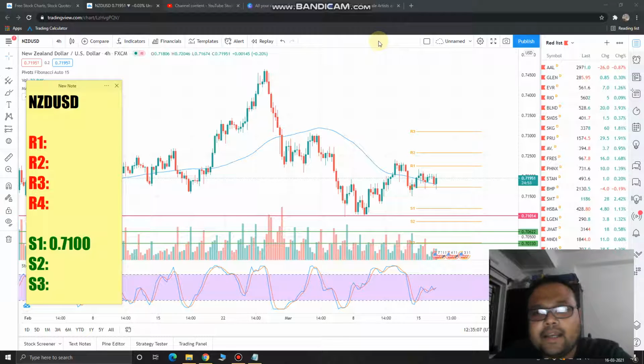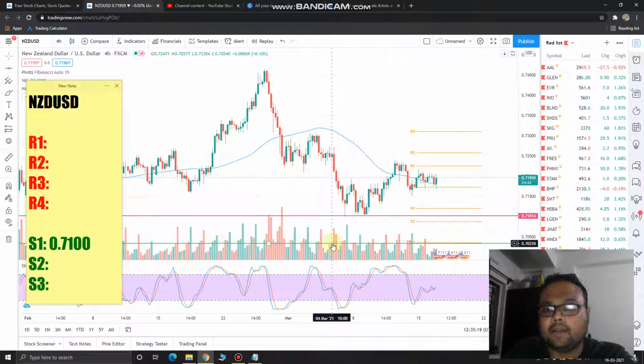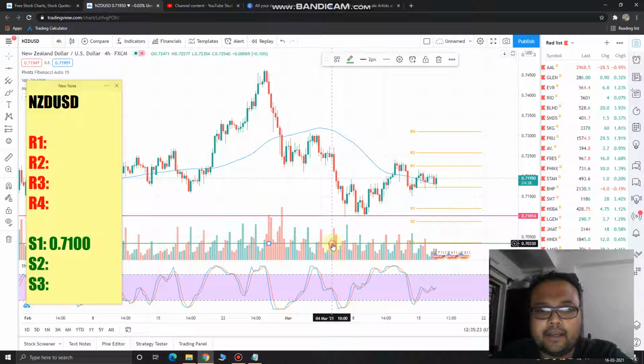So we can see that right now market is trading at 0.71960. Okay. Though I have got three lines on the chart, but these two lines are not important. These two green lines. The only important line here is the pink line. The pink line is a support line, and that is the only line that we need to keep our eyes on.